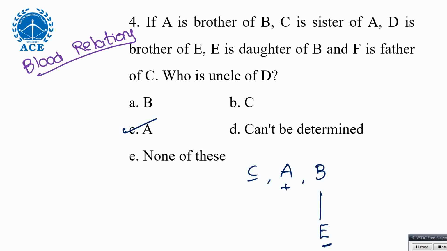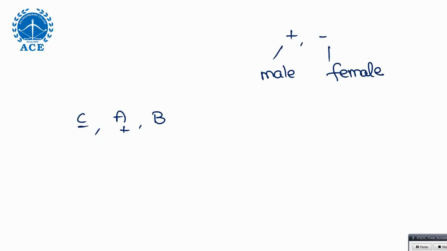Plus is for male gender, minus for female. If you don't have that idea, we already kept that blood relation video in the channel. Plus generally we use to indicate male gender, minus to indicate female gender. And if those people are the same generation, we have to keep them in the same line. Here A is brother of B. So brother is your generation. Keep it in the same line. And right now I don't know B's gender. A is male, but B may be male or female. I don't have clarity, so I kept it just like that. Next one, C is sister of A. Sister is also the same generation, so same line.